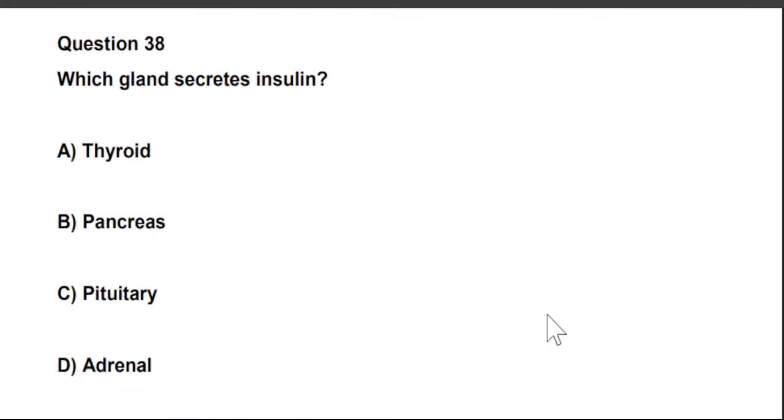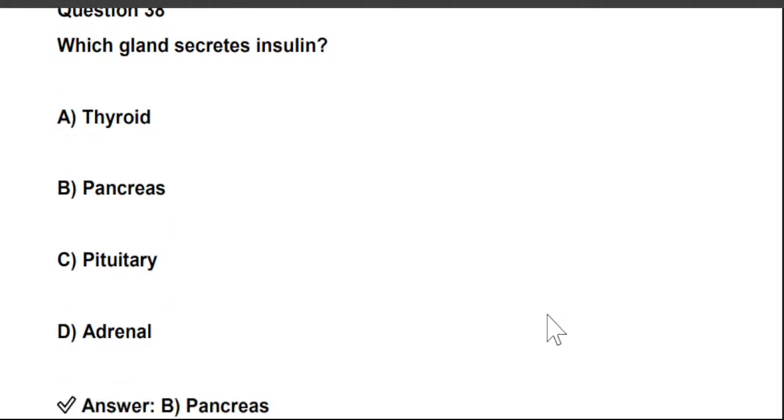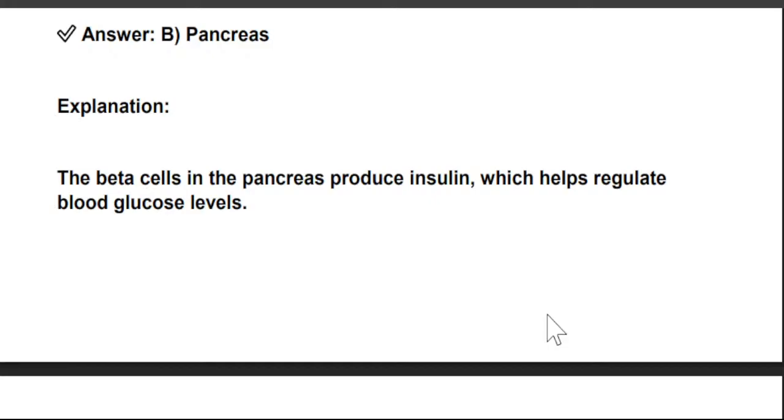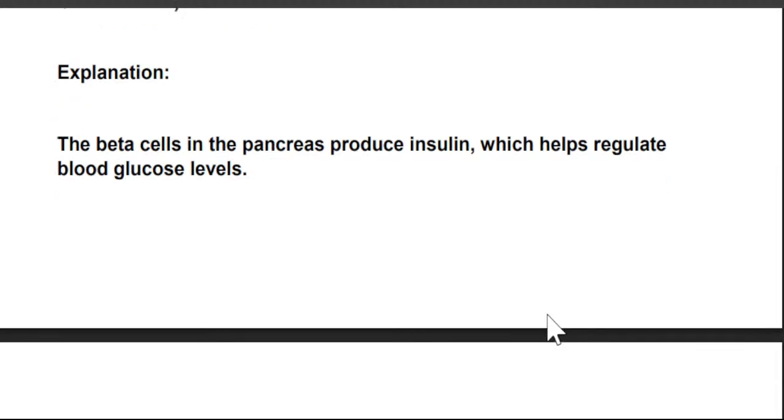Next question is, which gland secretes insulin? A. Thyroid, B. Pancreas, C. Pituitary, and D. Adrenal. So the right answer is B. Pancreas. The beta cells in the pancreas produce insulin, which helps regulate blood glucose levels.